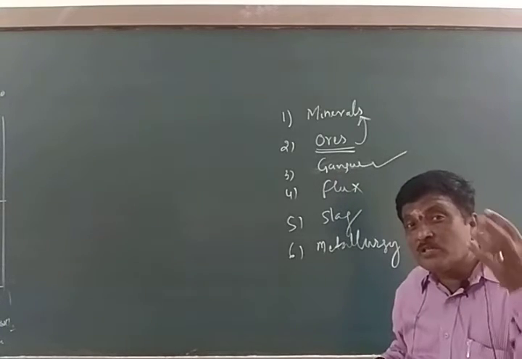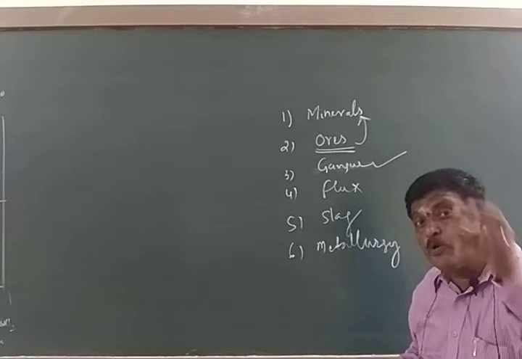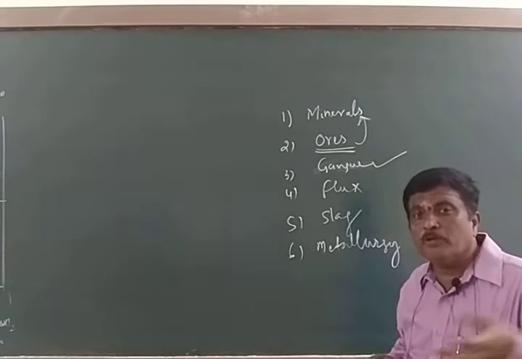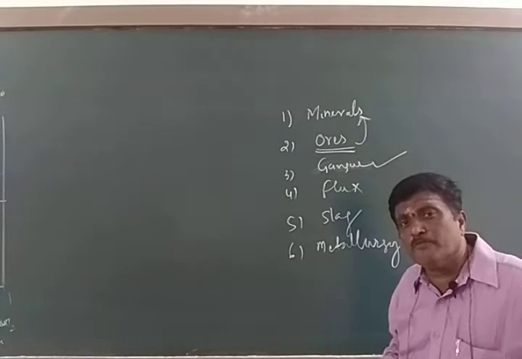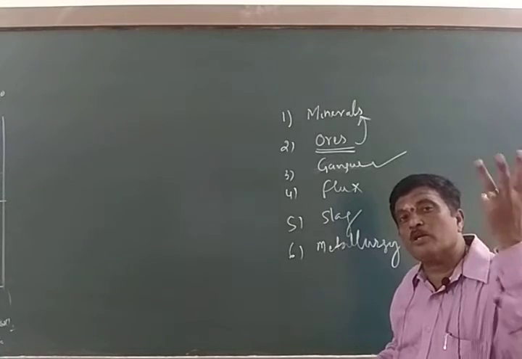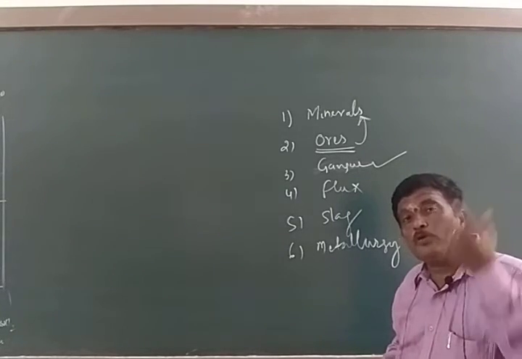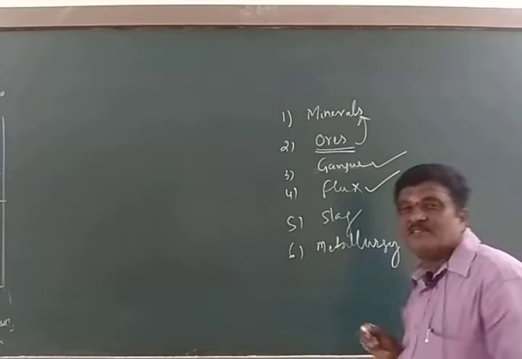That means if you want to extract metal, the ore should be in pure form. But you never get a pure form from the earth crust. It contains a lot of impurities, gangue. Therefore, you have to remove the gangue. Then only you are going to get a valuable part called as ore. To remove the gangue, we need a chemical substance called as flux.